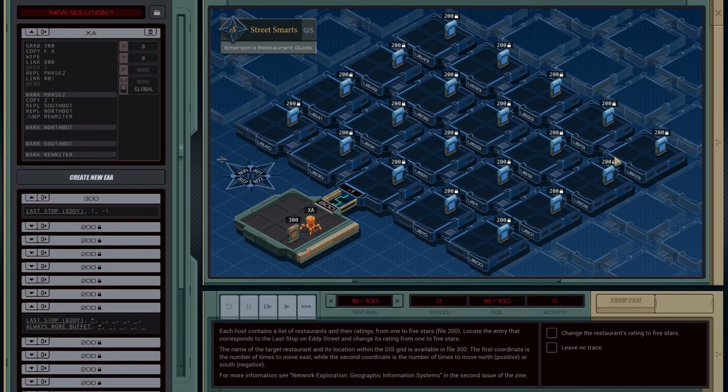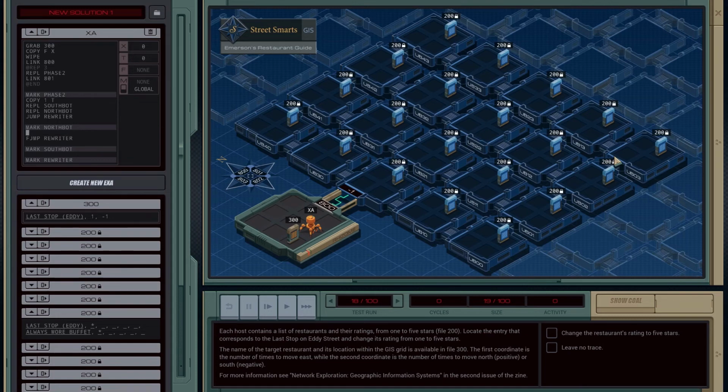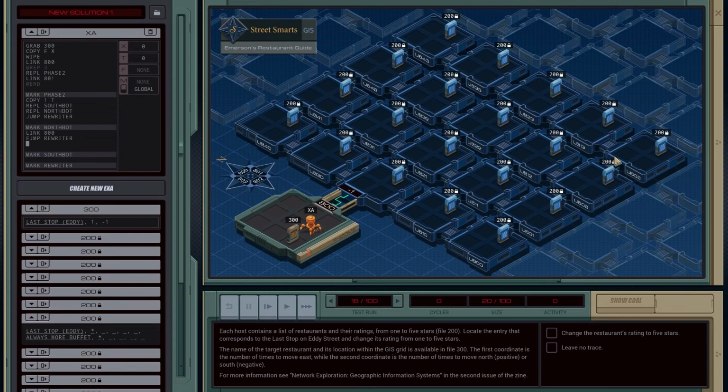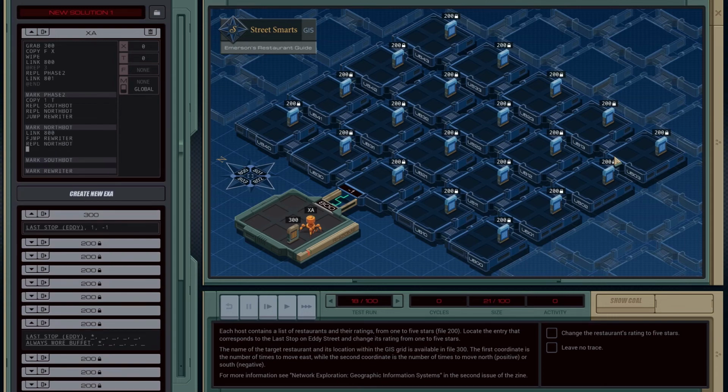If it doesn't, though, then it can just become a rewriter right away. Oh, so we don't actually need to do that. We can just use a value of 1. So we'll say false jump to rewriter. So if you've been spawned, well, okay, so first off, move. Yeah, so moving north is moving 800. Otherwise, repl northbot and jump to rewriter. Yeah, that makes some sense.